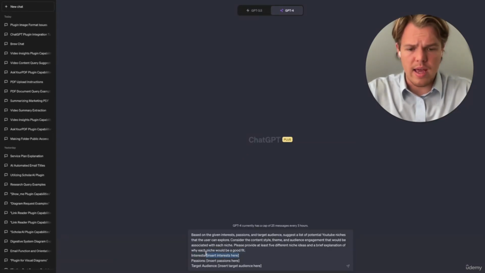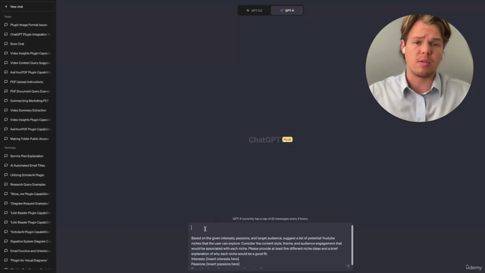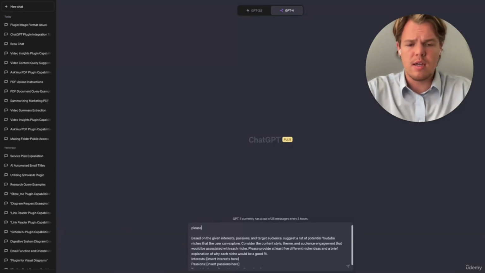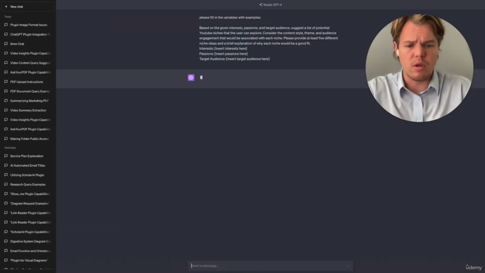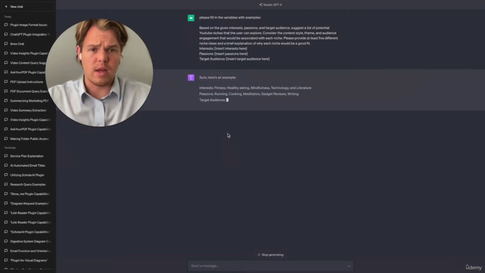And we're going to go ahead and have GPT fill in the interests, passions, and target audience. This is going to help you see the structuring for how you want to input it, but also just gives you a random idea of what could possibly occur here. So I'm just going to say, please fill in the variables with examples. And I'm going to do semicolon, enter, and then let's go ahead and see what this prompt can come up with.